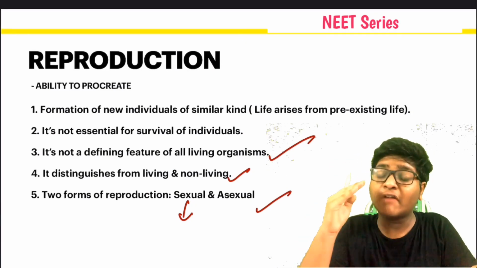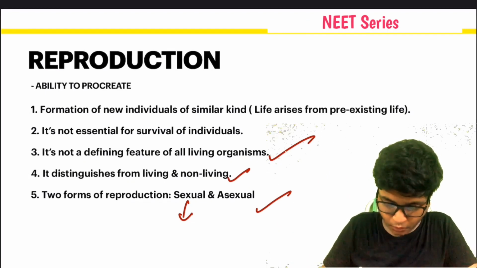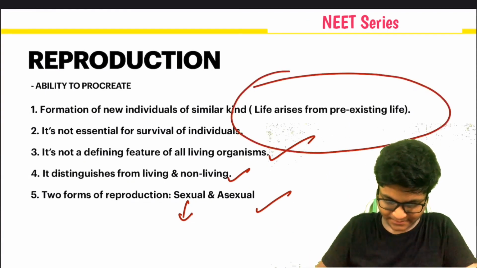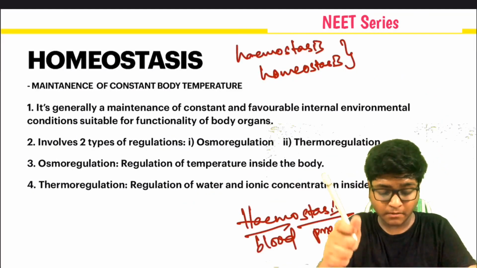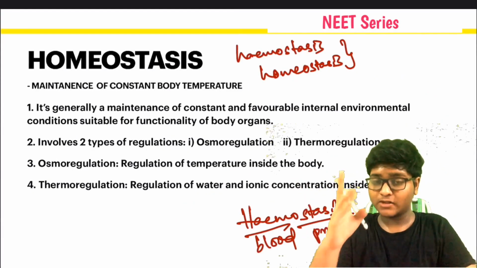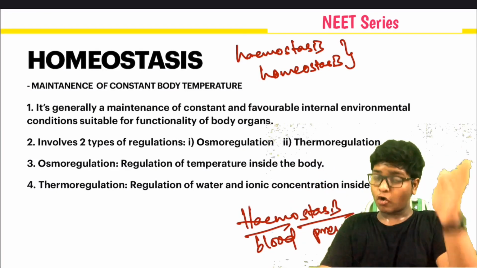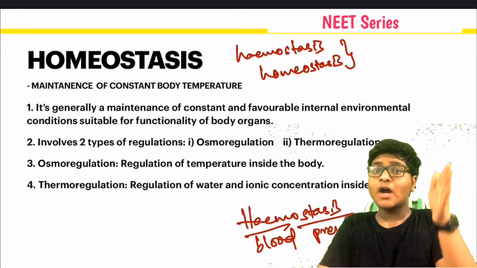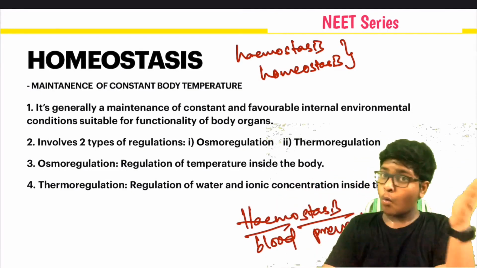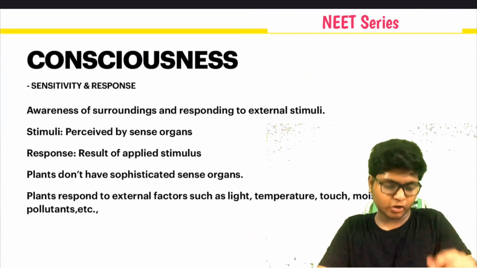And also life arises from pre-existing cells. Sorry. Yeah, life arises from pre-existing cells. Remember, life arises from pre-existing cells. And always homeostasis. Homeostasis includes osmoregulation, thermoregulation. Osmoregulation is the regulation of water and ionic concentration. What is thermoregulation? Maintenance of the internal temperature of a body.